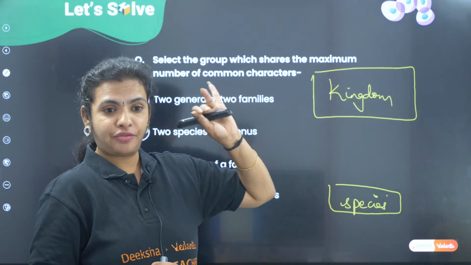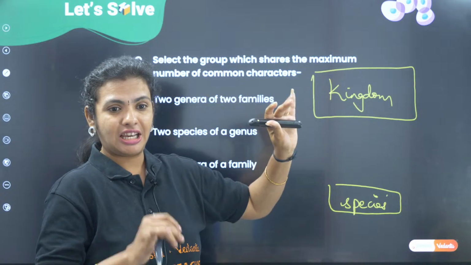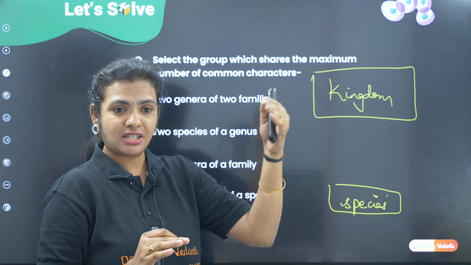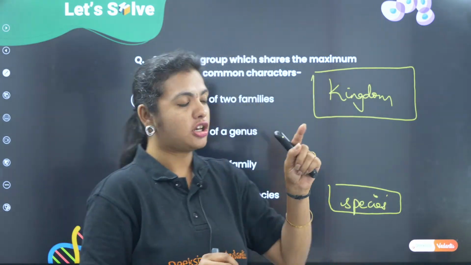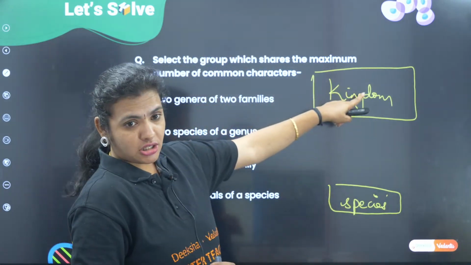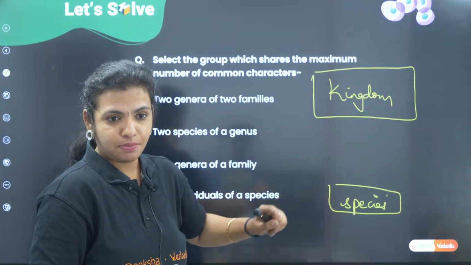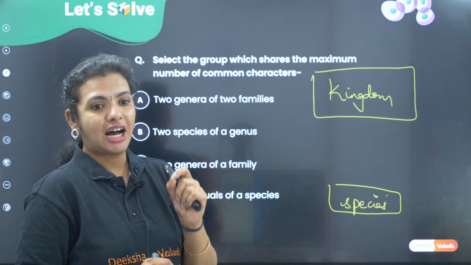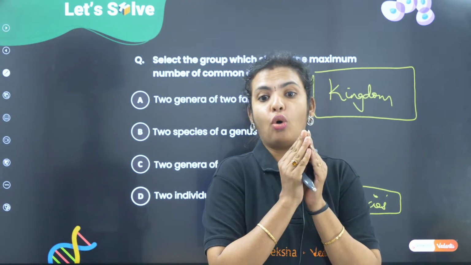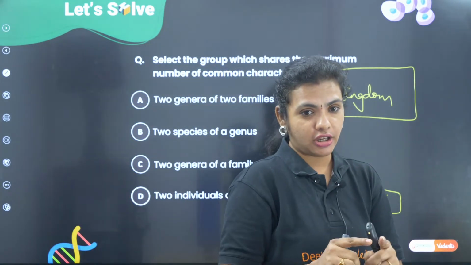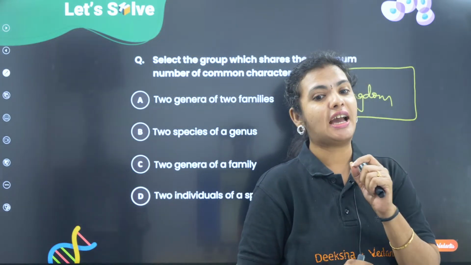So we have kingdom, phylum, class, order, family, genus and species given. This is the hierarchy. So don't break your head for now. For now, just focus on these two things. Uppermost is the kingdom, lowermost is the species. Species are the ones which can mate with each other. Only two organisms belonging to the same category can mate.